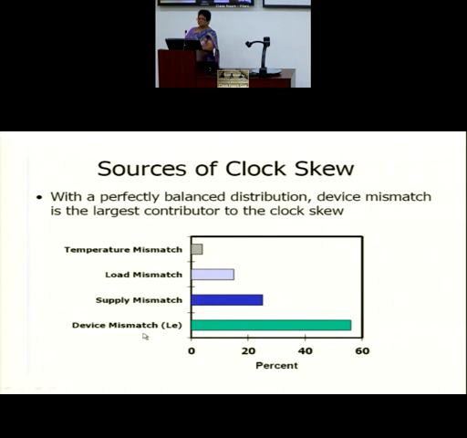Device mismatch is normally when we have buffers in between a clock interconnect. We try to have them as matched devices. Try to have them go for common centroid geometries, go for multi-gate fingered layouts.